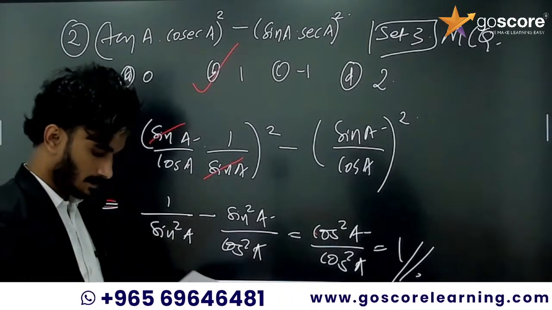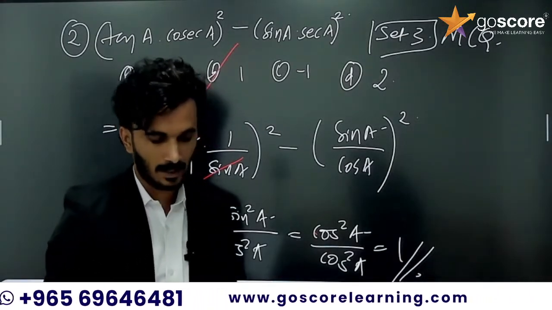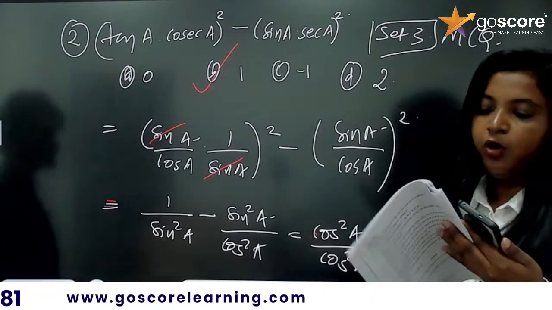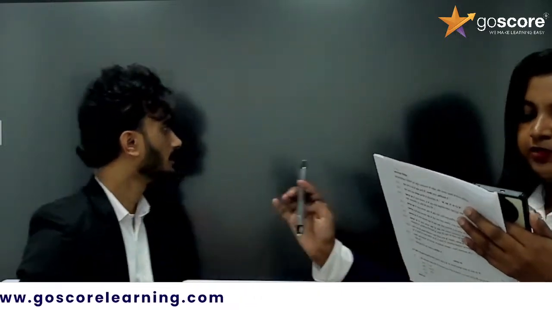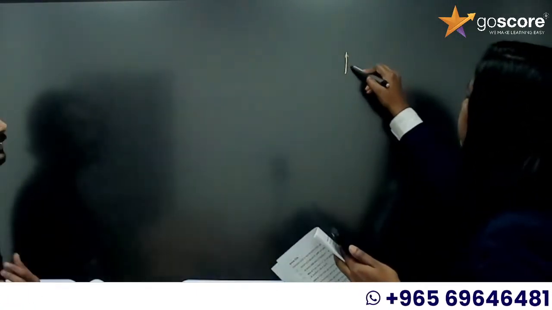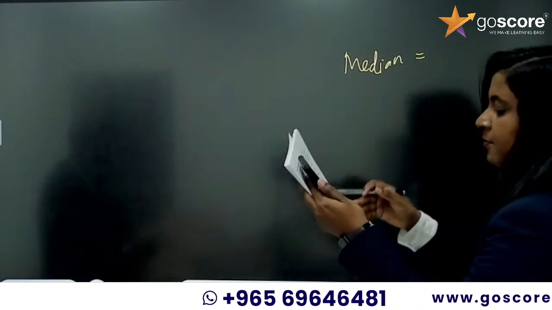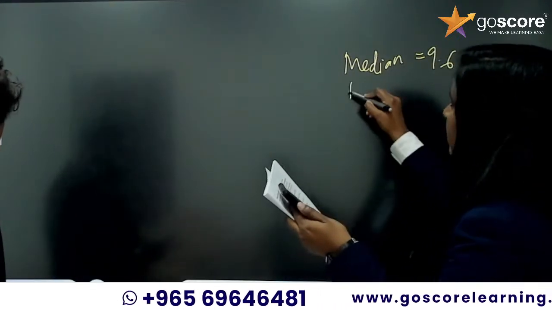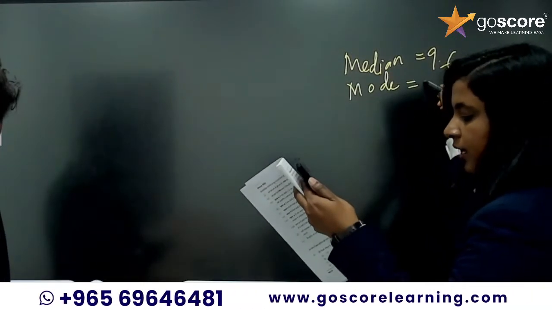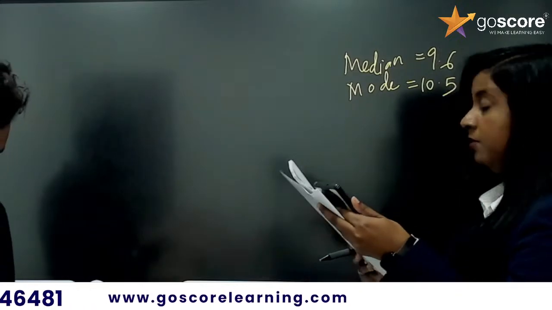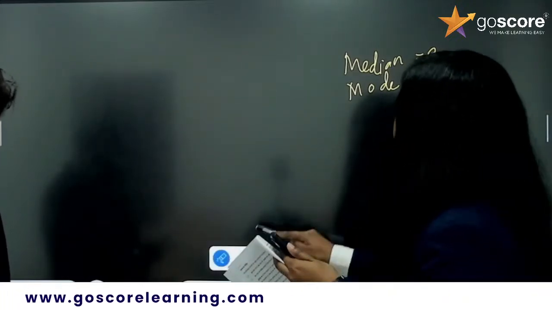First question will be discussed by Anila ma'am. What is the mode of data? What is the mode of the data if the median and mean of the same data are given? So median is given, median is equal to 9.6, and mean is given, mean is 10.5.